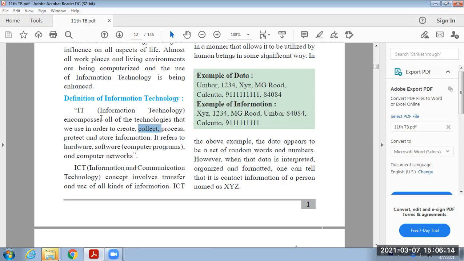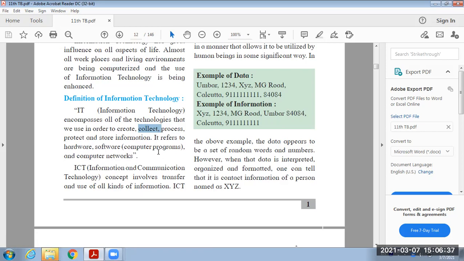It also refers to hardware and software. Software means computer programs, and hardware means the different visible parts of the computer system which we can touch. Those parts are known as the hardware, and software means all the invisible parts such as MS Office or different computer programs, or we can say a Python program.